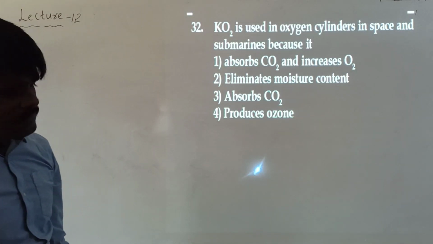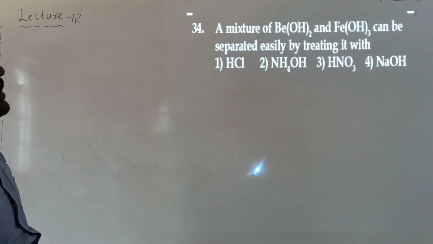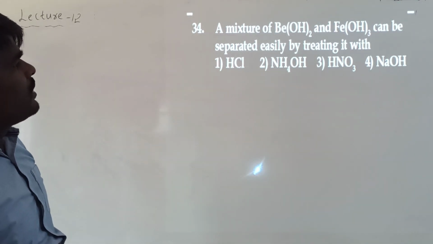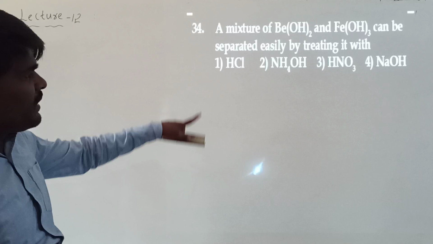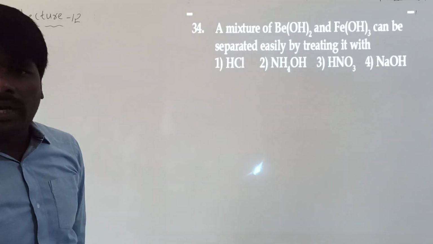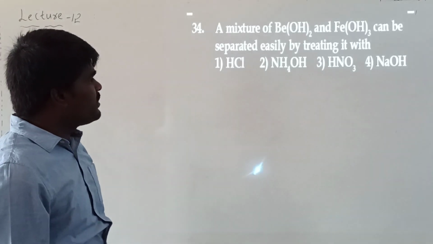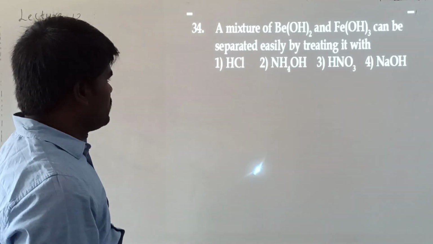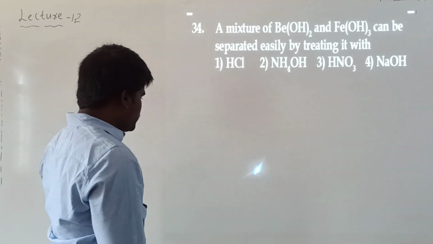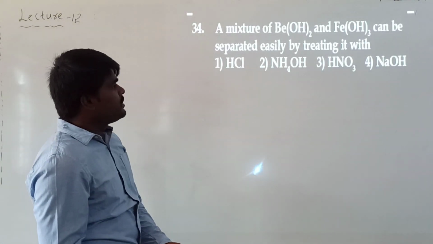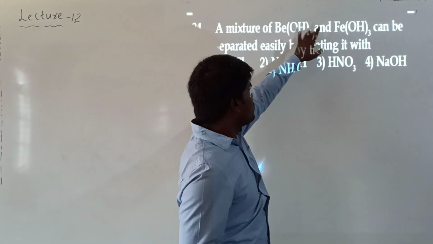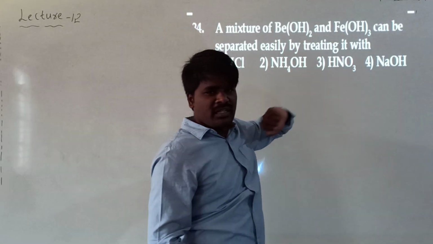A mixture of beryllium hydroxide and ferric hydroxide. We call it ferric hydroxide because iron is in +3 oxidation state. See here, what is the distinction? Which of the following tests has to be used? First of all, this is amphoteric in nature. This is basic in nature.